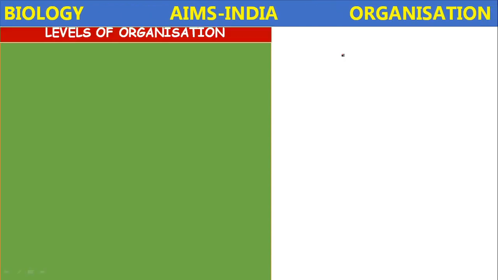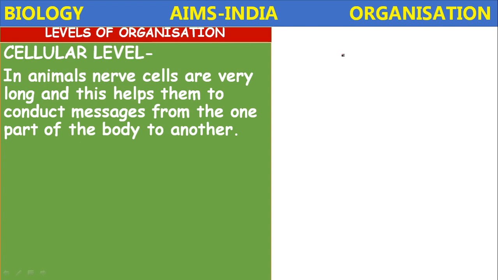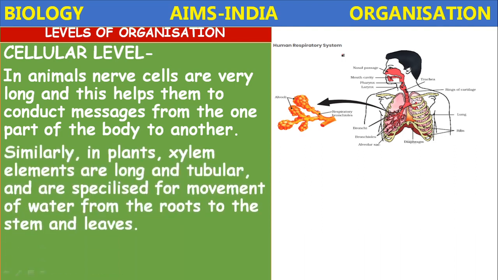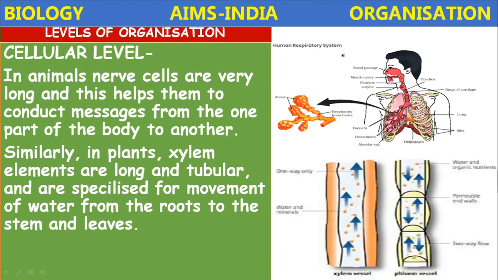Next, the cellular level. In animals, the nerve cells are very long and this helps them to conduct the messages from one part of the body to another part. And similarly, in plants, the xylem elements are long. Xylem elements are long and tubular, specialized for movement of water from the roots to the stem and leaves.